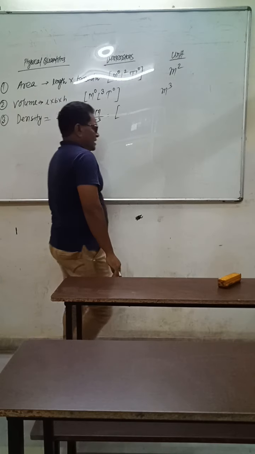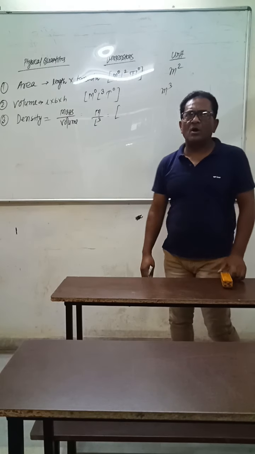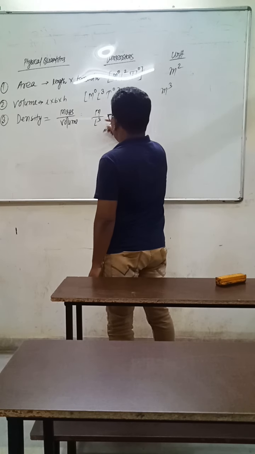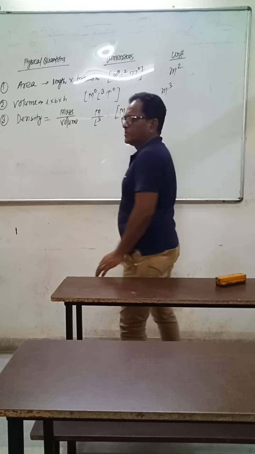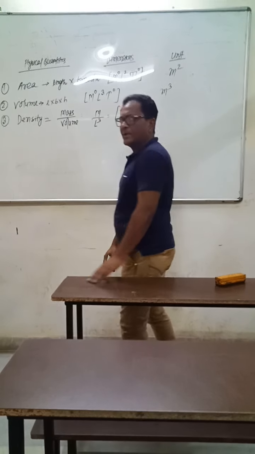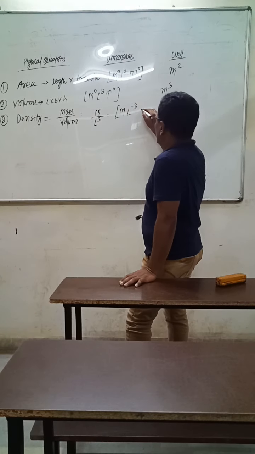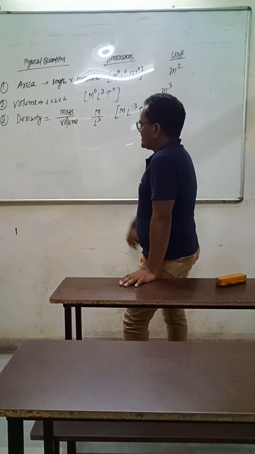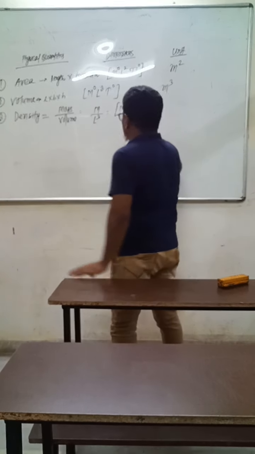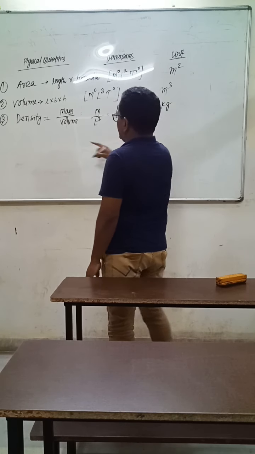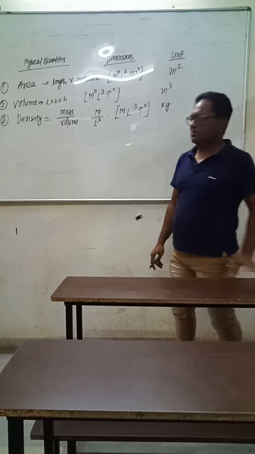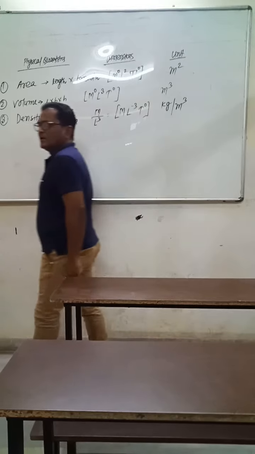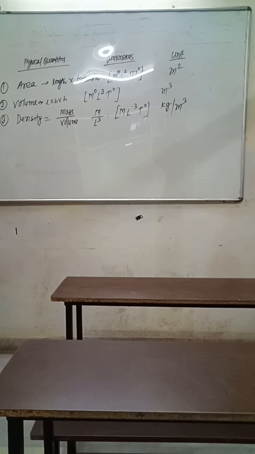In density there is no role of time T. So mass M, upon L raised to the power 3, can be written as L raised to the power minus 3, it goes to the numerator and the power becomes negative, and T raised to the power 0. Now the unit of density: the unit of mass is kg, and the unit of volume is meter cube. The unit of density becomes kg per meter cube.